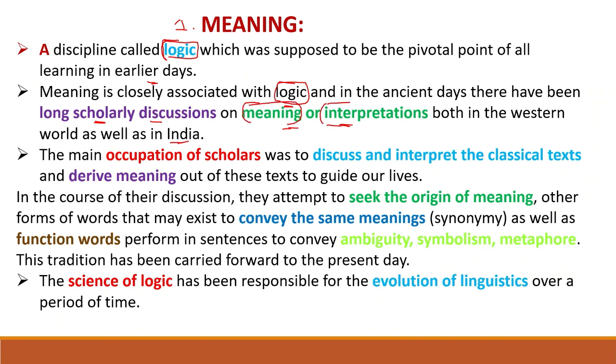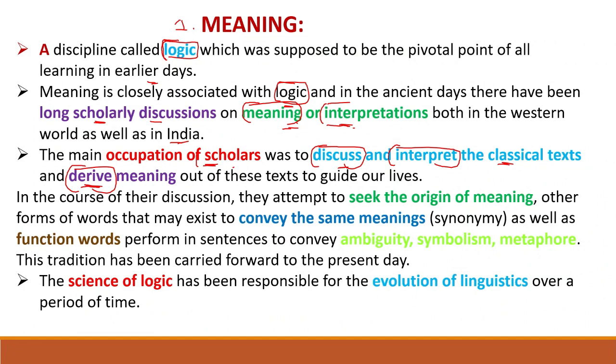We'll take the example of English only. They used to have scholarly discussions on meanings or interpretations. So what was their main work here? The main occupation of scholars was to discuss and interpret the classical text and derive their meanings. They tried to find out the meaning, the origin of the word. That was the main work of the scholars. That is the way languages have evolved. So languages diversified and were developed through this process.